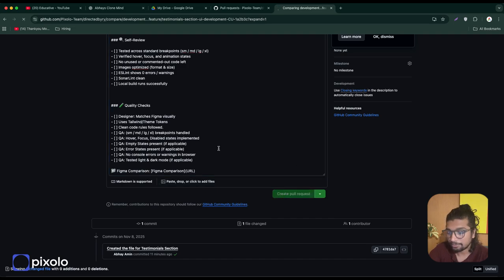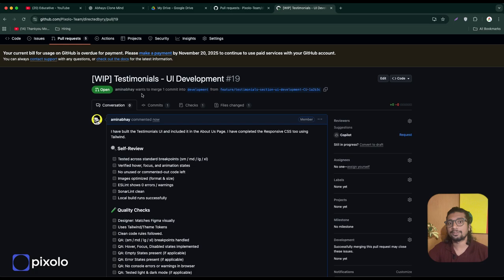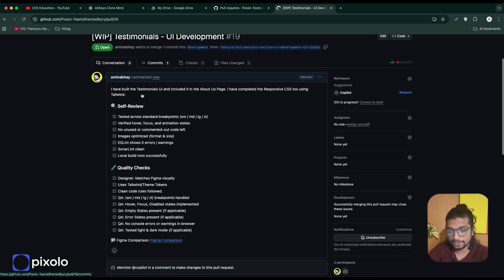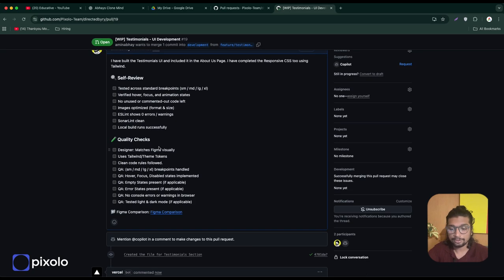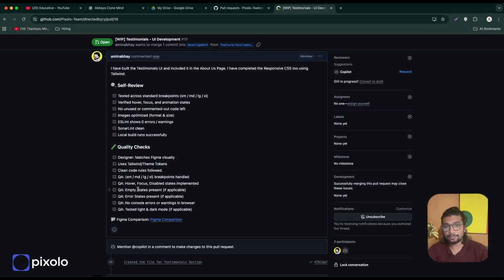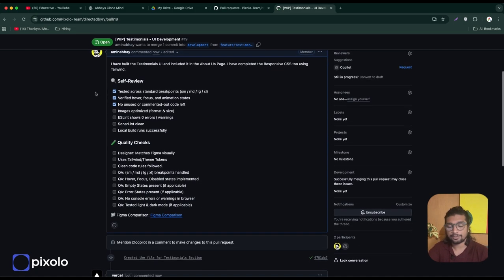So yeah, quickly with all of this done, let's go a little bit faster. I'll click on create pull request. And there you go. Our PR is ready, work in progress. Now the whole team knows that, hey, Abhay has started working on the testimonials UI development. And you can see these are the checkboxes that I added for my self review and also for the tester to make sure that these are the things that they have to test. Now from this point, the tester can come to my PR and probably add a few more checkboxes too if they want. But basically the point is to get all of these checkboxes ticked and then give it to my reviewer that, hey, I'm done, I'm ready, you can have a look at it.